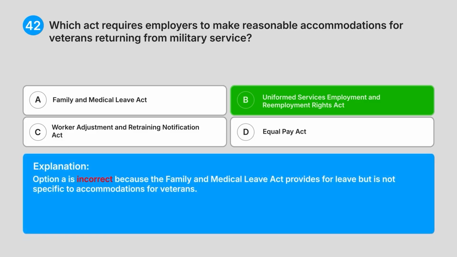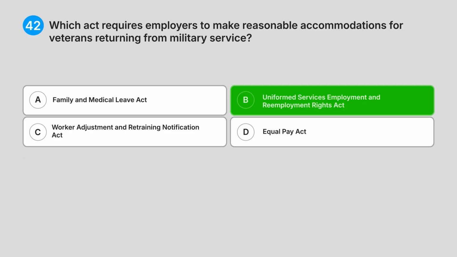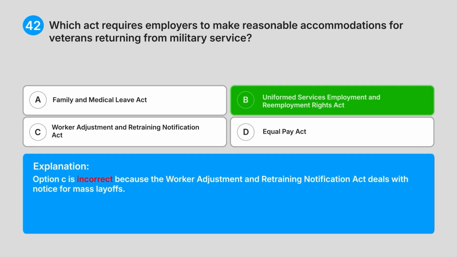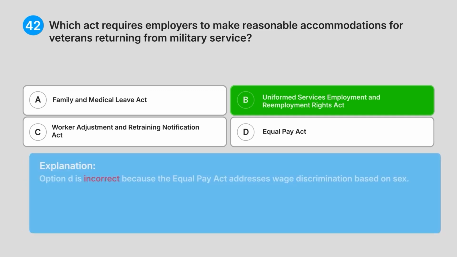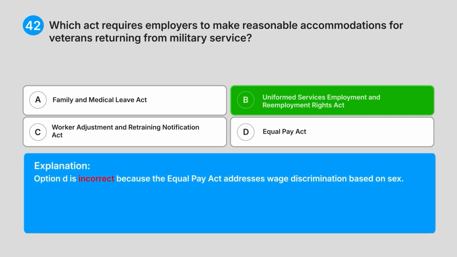Option A is incorrect because the Family and Medical Leave Act provides for leave but is not specific to accommodations for veterans. Option C is incorrect because the Worker Adjustment and Retraining Notification Act deals with notice for mass layoffs. Option D is incorrect because the Equal Pay Act addresses wage discrimination based on sex.